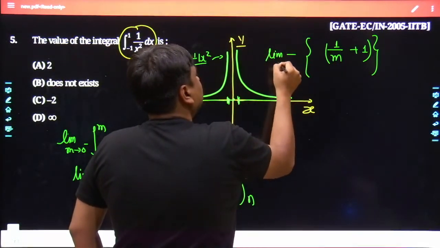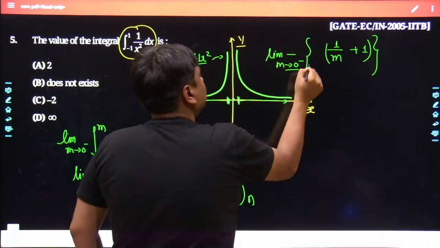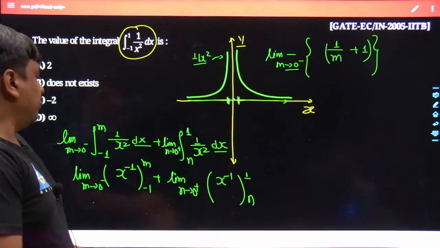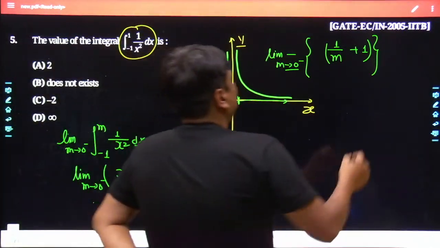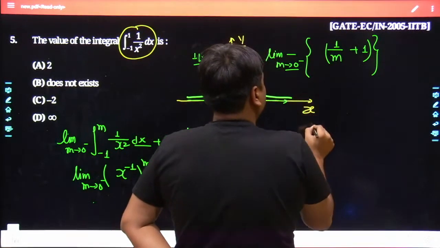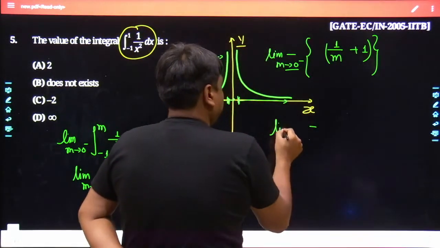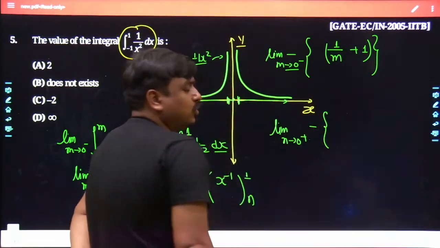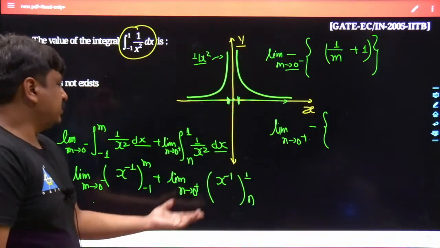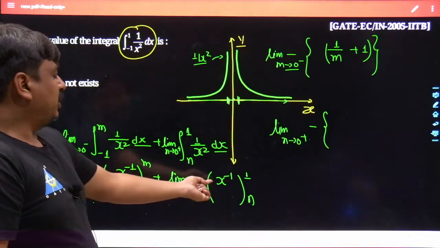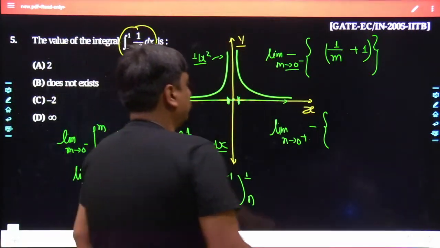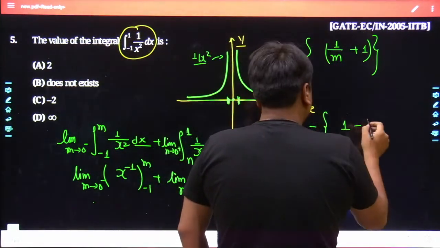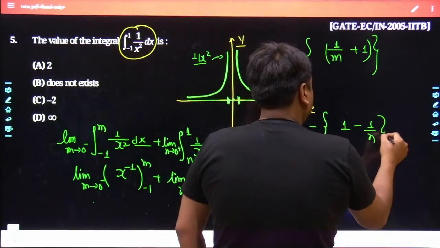Now again the minus sign would come, here the limit n goes towards 0 plus, and once you take its integration, the same fundamental has to be applied. The upper limit is plus 1, so it would remain plus 1, and here it would be minus 1 upon n.